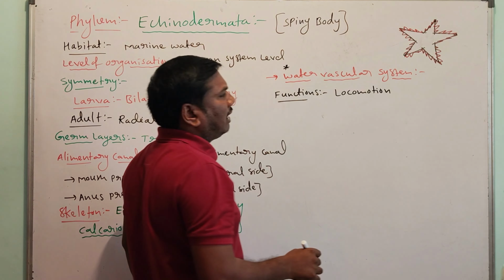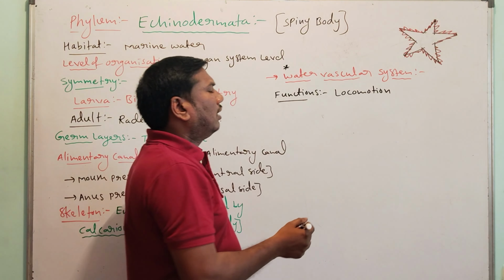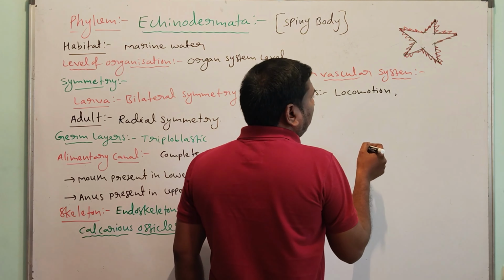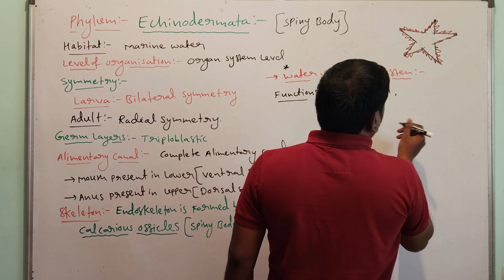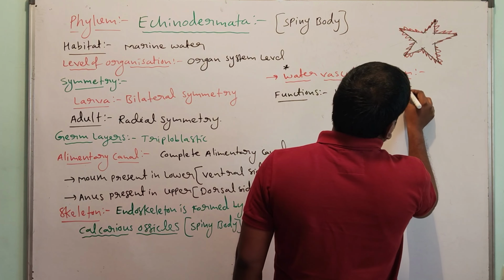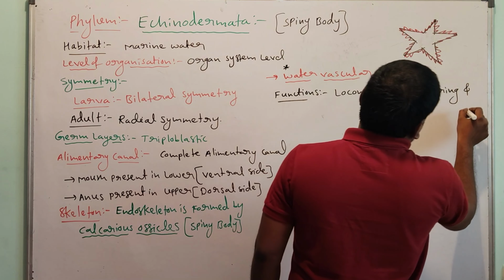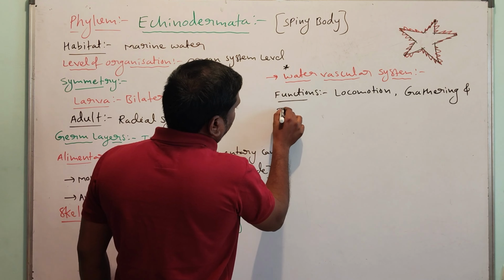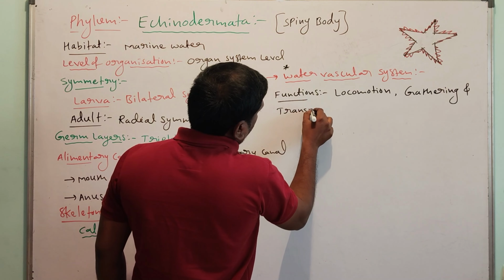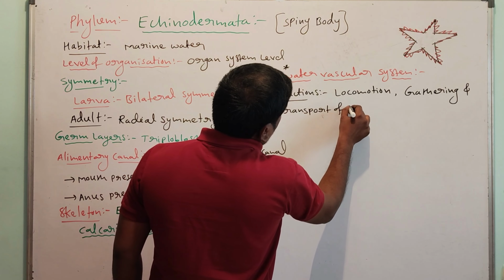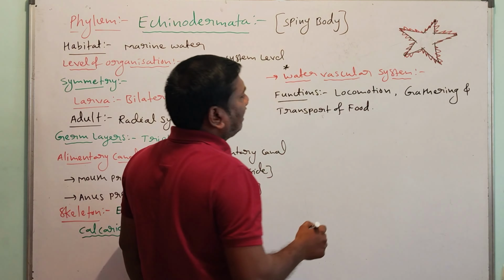Locomotion means movement. Second, collection and transport of food, gathering and transport of food.